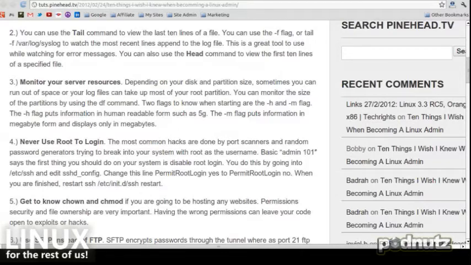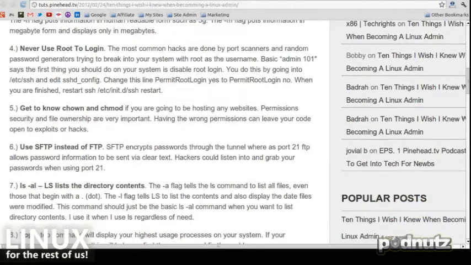Number four: never, ever, ever, ever log into the operating system as root. That's too much responsibility and power.